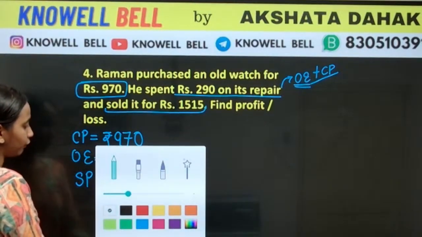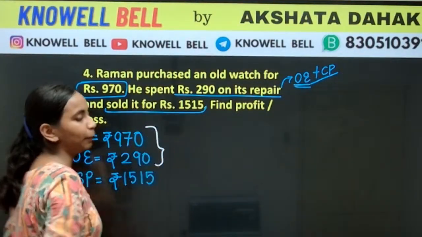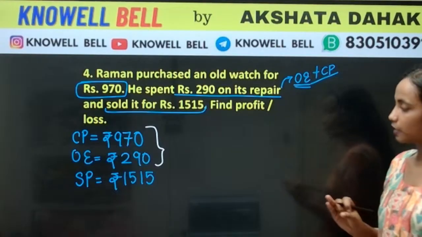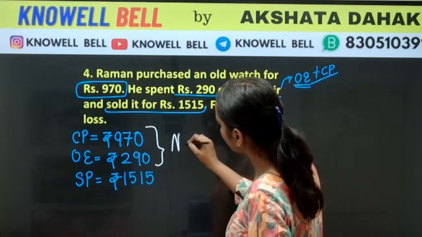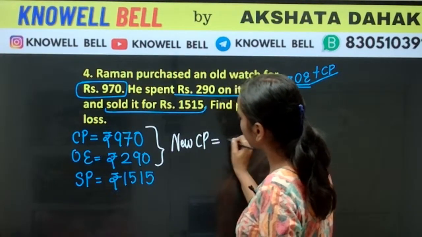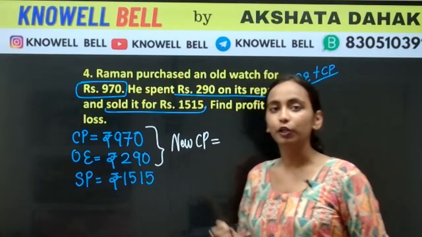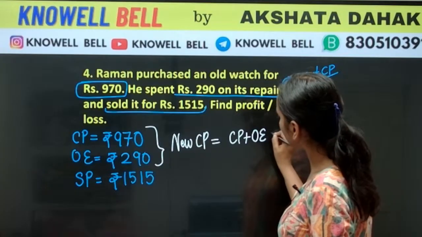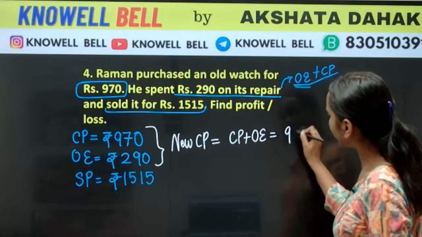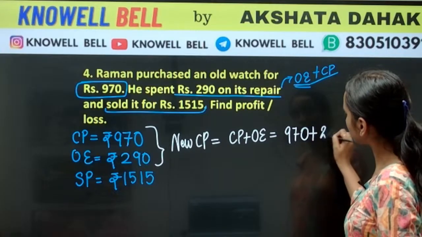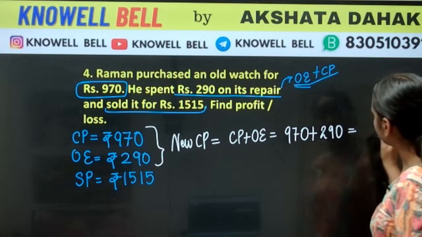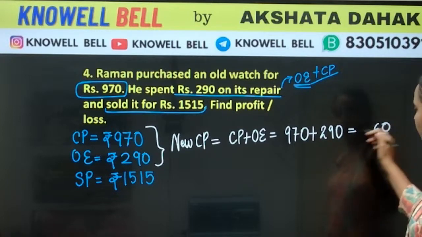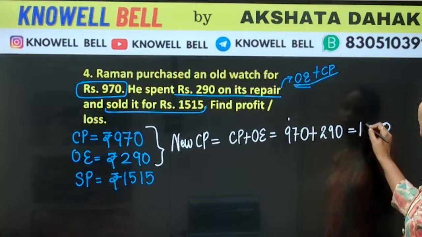Whenever in a question you have CP and overhead expenses, जब भी किसी question में हमारे पास CP होगा and overhead expenses होगा, first thing you will always do is we will always calculate new CP. हम क्या करेंगे? We are going to calculate new CP. What is the value of new CP? Old CP plus overhead expenses. What was the old CP? 970. Overhead expenses 290. 0. 7, 7, 15, 16. 6. 1 carried 10. And 12.